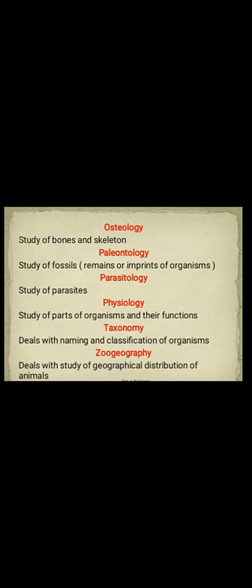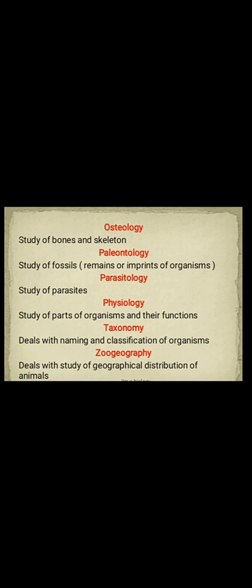Taxonomy deals with naming and classification of organisms. It is very important to know which species these organisms belong to, which can be known by the concept of classification. So we classify the organisms into groups and subgroups so that we can separate them into separate groups.